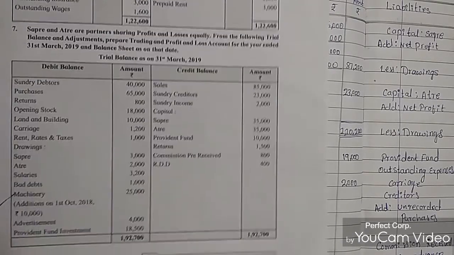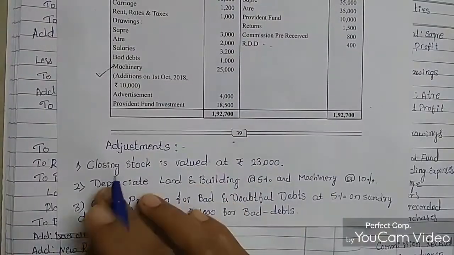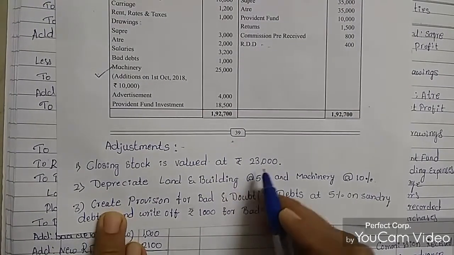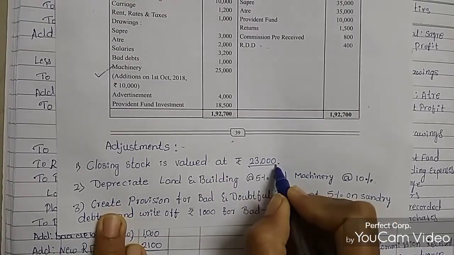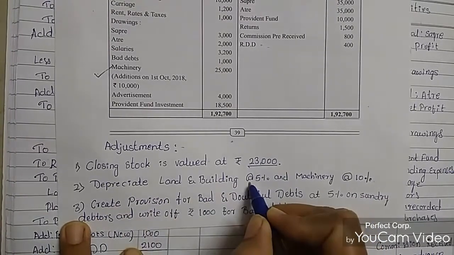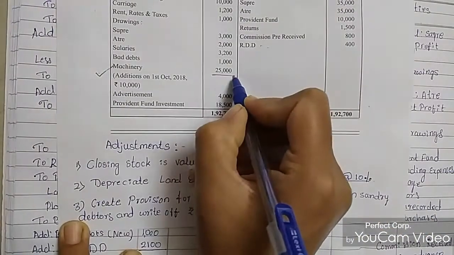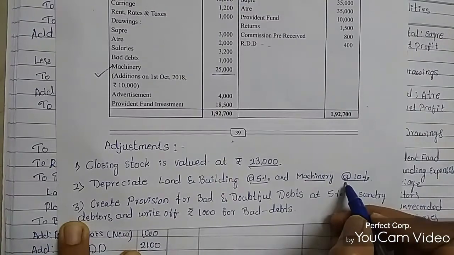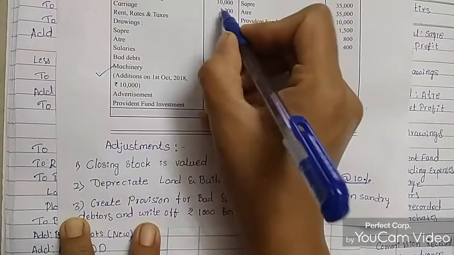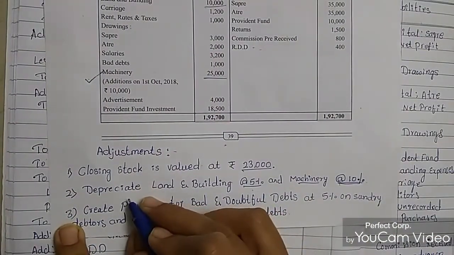This is the trial balance. We'll see the adjustments first. Closing stock is valued at rupees 23,000. Depreciate land and building at 5% and machinery at 10%. Machinery's amount is 25,000, and depreciation on machinery is 10%. Then for the land and building, the amount is 10,000, and we are calculating 5% depreciation on land and building.